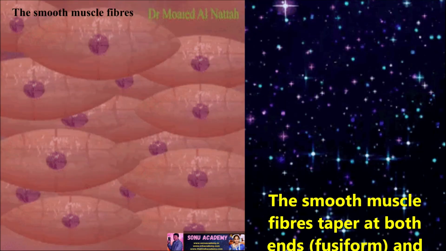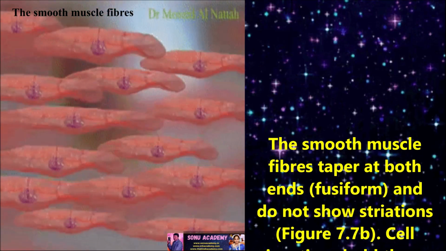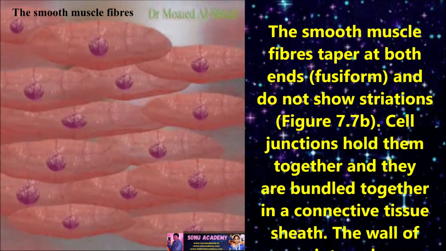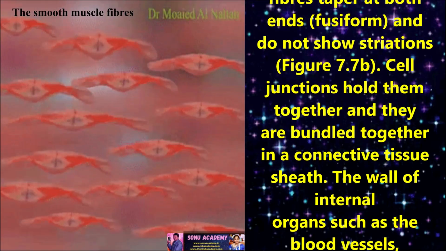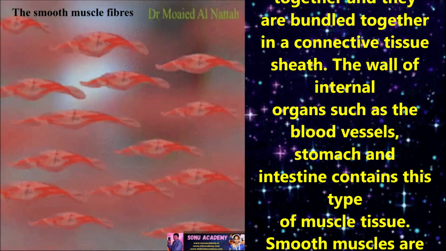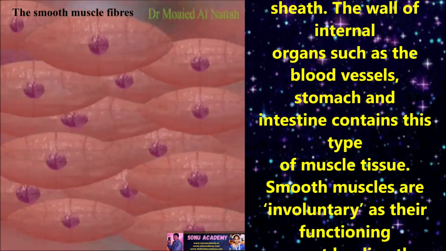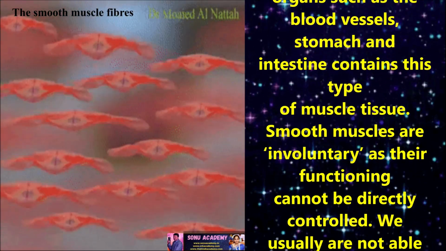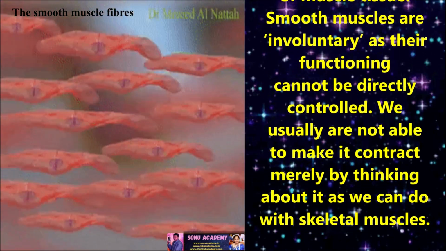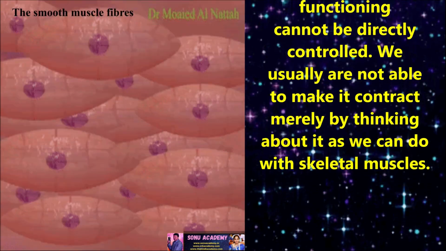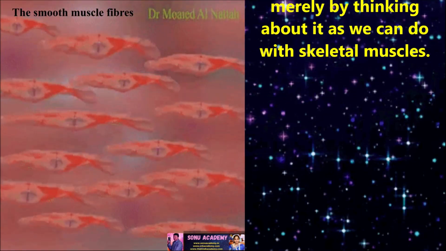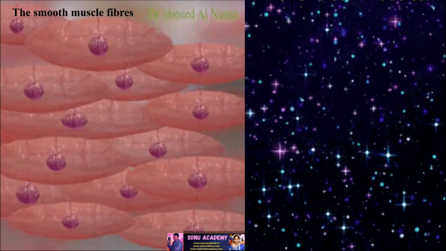Smooth muscle fibers taper at both ends and do not show striations. Cell junctions hold them together, and organs such as the blood vessels, stomach, and intestine contain this type of muscle tissue. Smooth muscles are involuntary as their functions cannot be directly controlled. We usually are not able to make them contract merely by thinking about it, as we can do with skeletal muscles.